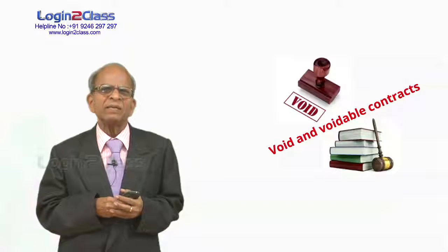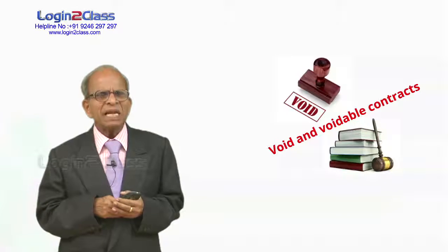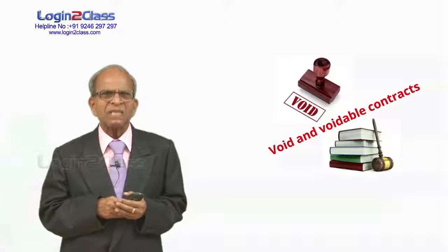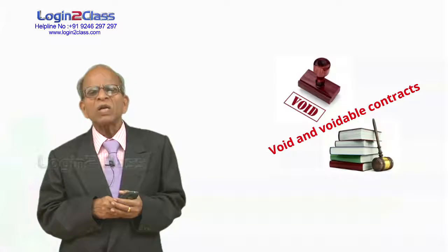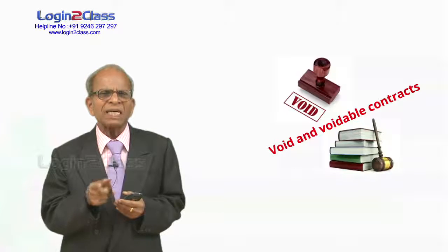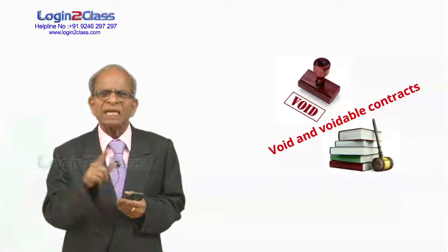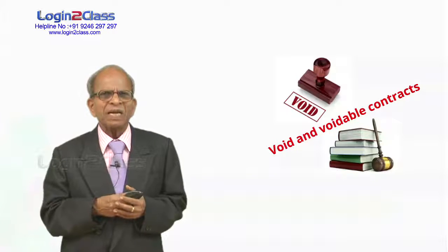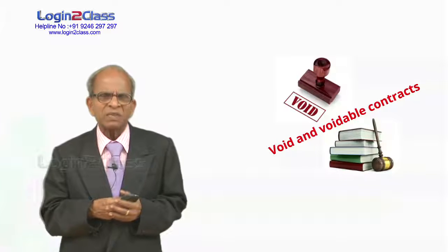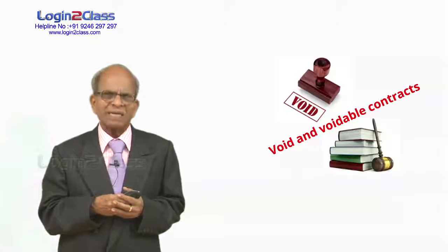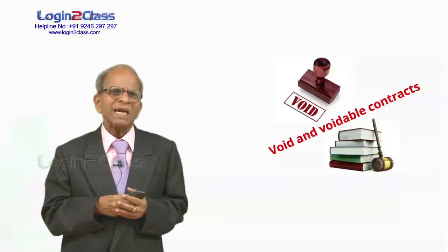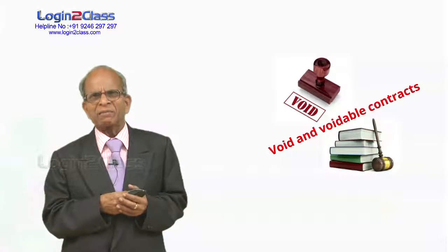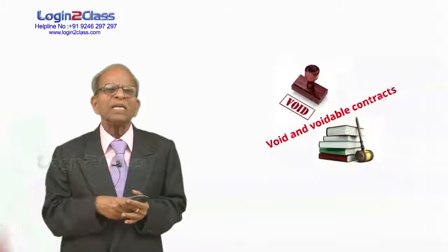There are voidable contracts. Voidable means they are not void. Supposing the customer did not mention an important point in the proposal, he suppressed a fact, but the fact is not very serious. It is not a material fact, and the company may overlook it. If the company wants to cancel the policy, they can cancel it. It is voidable, means it can be made void by the company, but the company waived that. It's not a serious suppression, and the fact suppressed is not a material fact. So they can go ahead with the contract. It is a voidable contract. A voidable contract can be made void at the option of one of the parties, normally the insurer. So void contracts, they are of no legal effect at all.